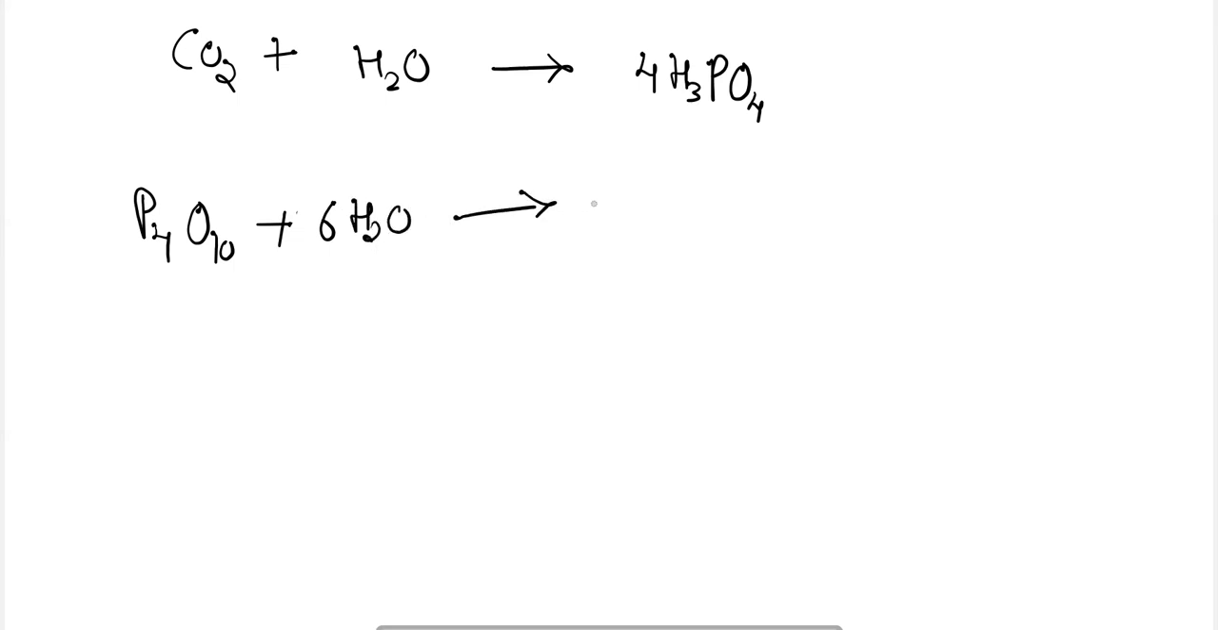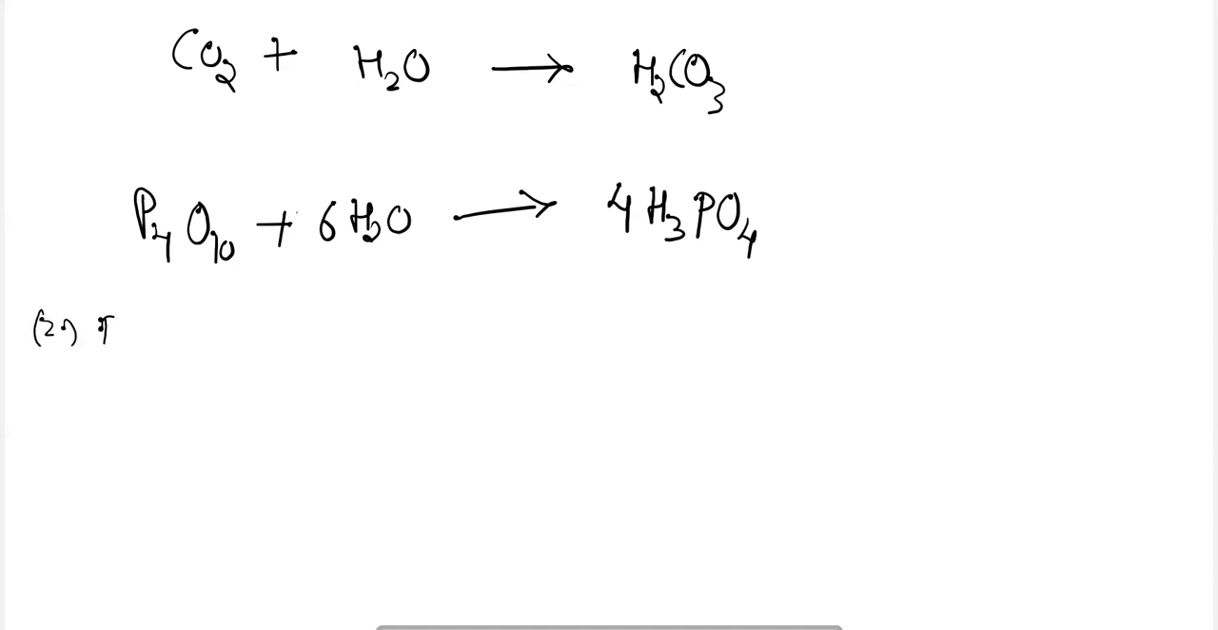6H2O, 4H3PO4. Okay, it will be found out here, and here I have written it wrong. Here it will be H2CO3. Carbonic acid will be formed here. Okay, so these are some of the examples of non-metallic oxides which behave as acidic.